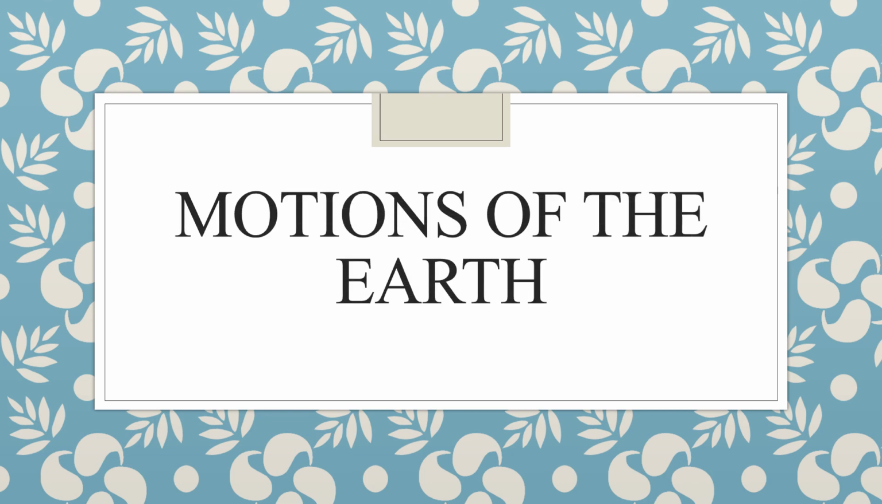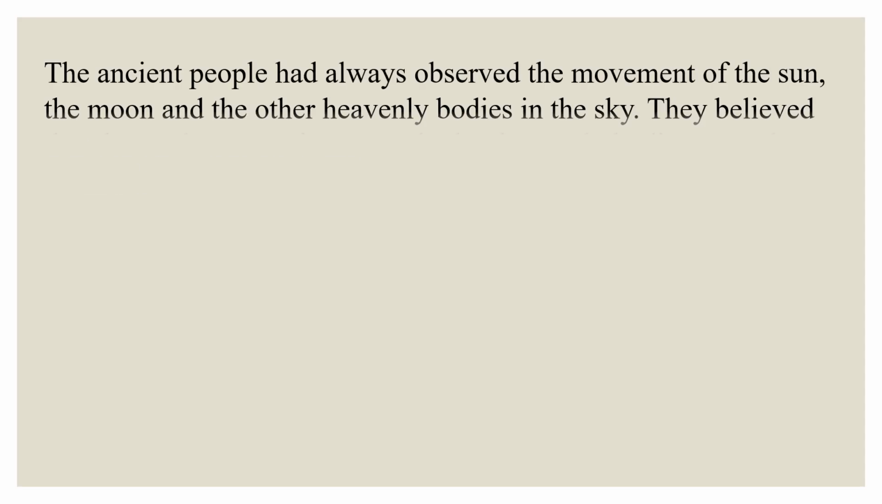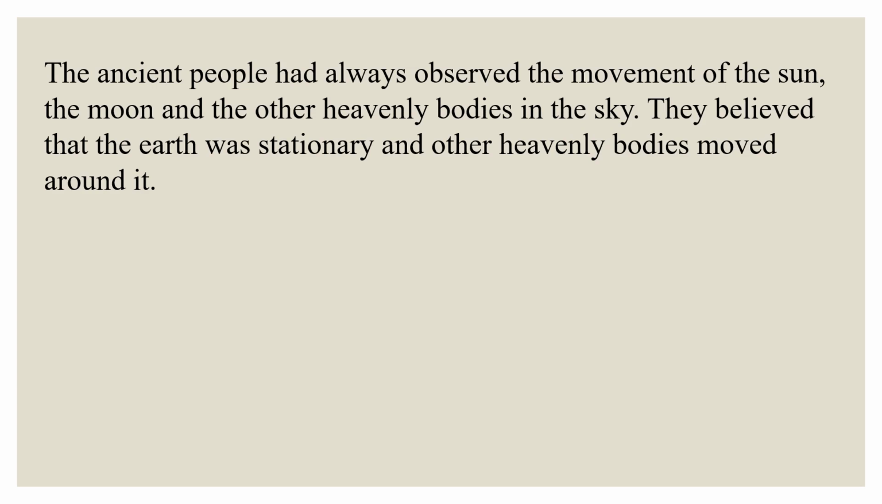Motions of the earth. Ancient people had always observed the movement of the sun, the moon, and the other heavenly bodies in the sky. They believed that the earth was stationary and other heavenly bodies moved around it.